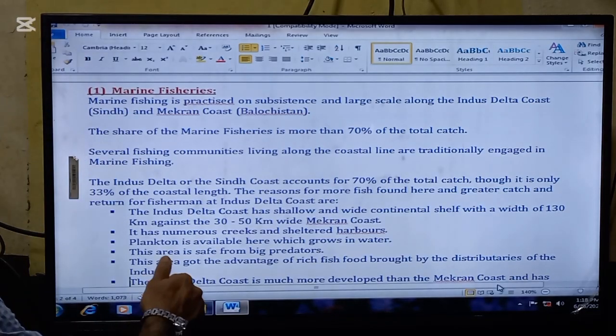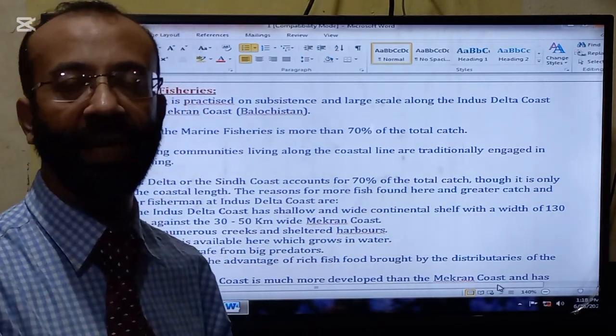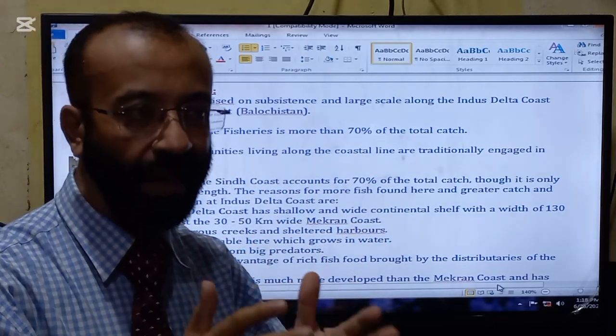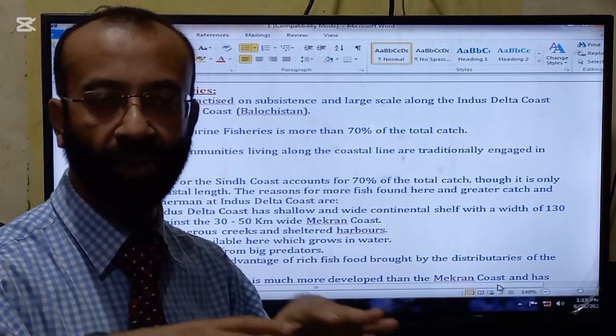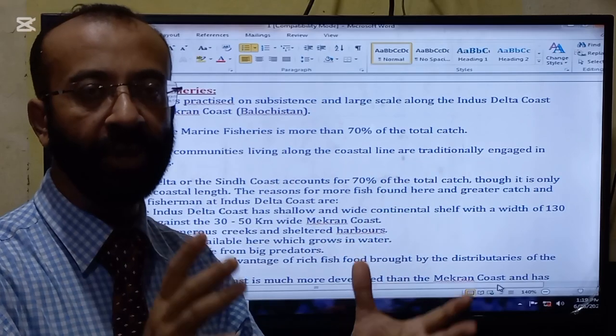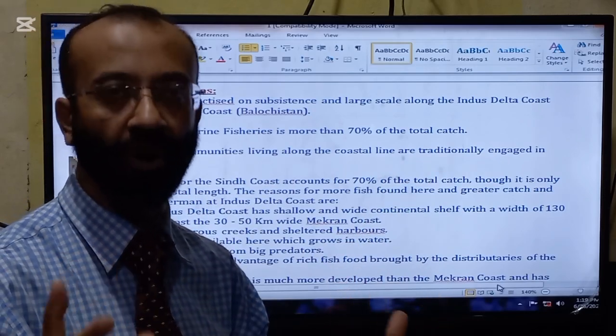Number two, it has numerous creeks and sheltered harbors. Because of the creeks and harbors, the fish find those places their homes. So they come here to live and lay eggs. That's why a huge number of the fish is available, and a big number of the fish is caught here.